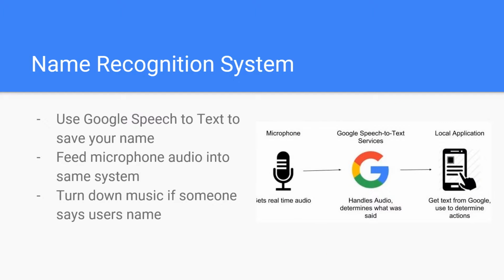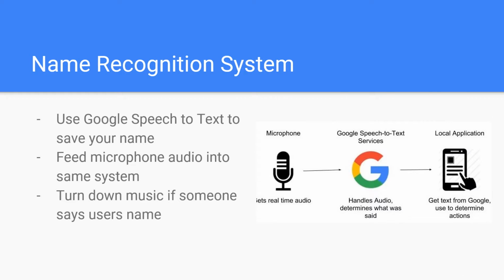Next, we have our name recognition system. For the name recognition system, we ask the user to say their name when they first load up the app, and then we use Google Text-to-Speech services to get the name as text and save it on the app. After, we feed the microphone recordings into the same text-to-speech service, and if it returns with the user's name, we alert the user.